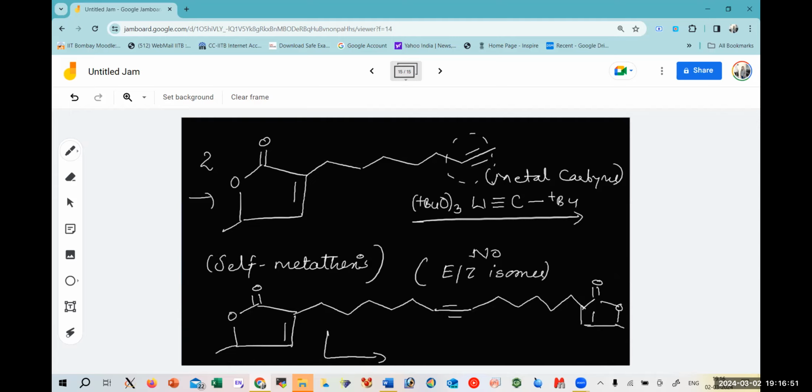And if you hydrogenate this particular product, which has an alkyne group, in presence of hydrogen it would turn to a double bonded system. I'm not writing the whole part. So this is your Z alkene. Z alkene symbolizes the cis isomer, if you can understand it in a better way.